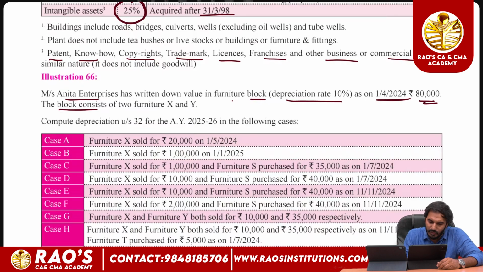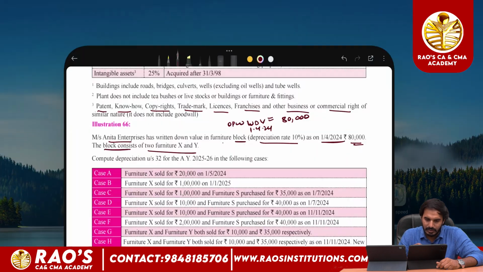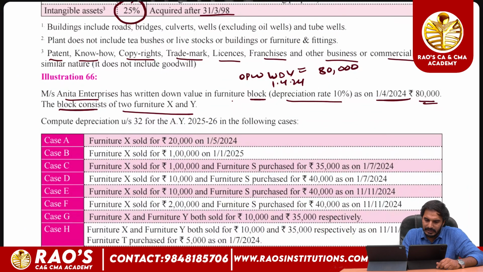The block consists of two furniture items, that is furniture X and furniture Y.